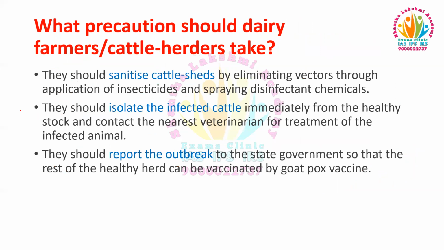So what precautions should dairy farmers or cattle herders take? There are 3 precautions the dairy farmers should take. What are those 3 precautions? First, they should sanitize their cattle sheds by eliminating vectors through application of insecticides or spraying disinfectant chemicals.